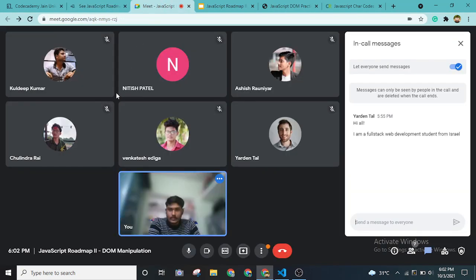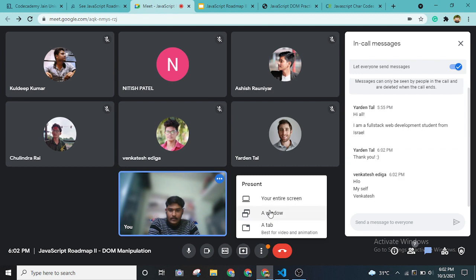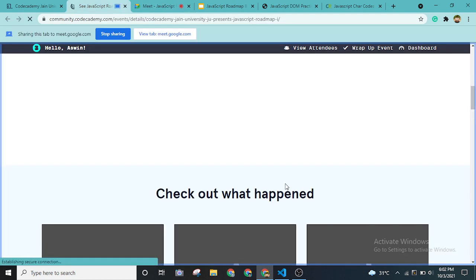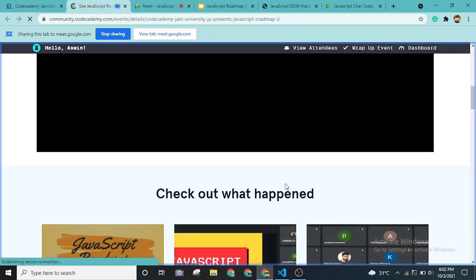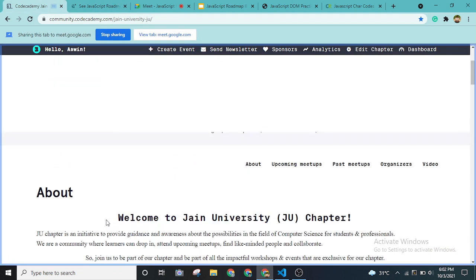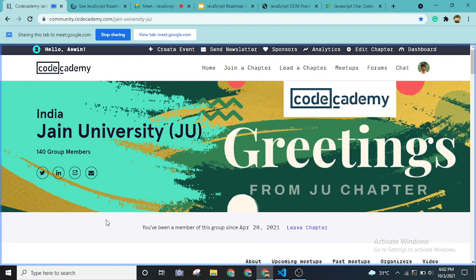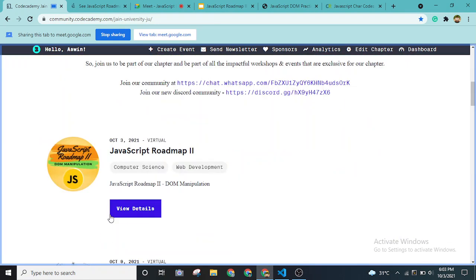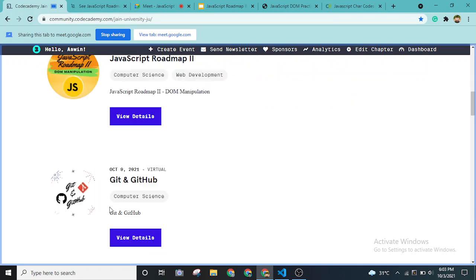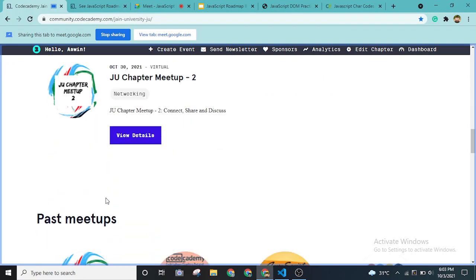Let me share the screen, and I'll show you how the previous event went. This is our chapter page, the Jain University JU chapter. We have a Discord community, and we have a WhatsApp community as well. These are the upcoming events, so you can go and check them out.